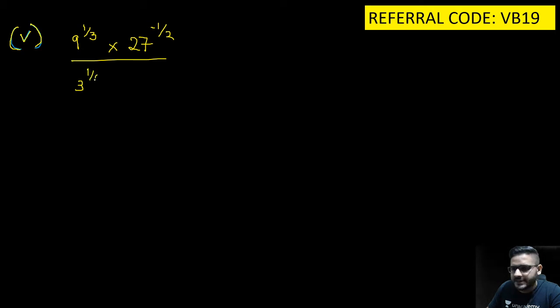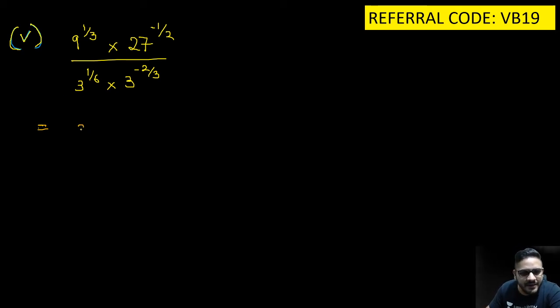Chalo. So question number 5. 9 raised to the power 1 by 3 into 27 raised to the power minus 1 by 2, the whole upon 3 raised to the power 1 by 6 into 3 raised to the power minus 2 by 3. I'll use a different color. Let's use the fire color. Now, what is to be done in this sum, guys? Come on, you guys tell me what is to be done in this sum.